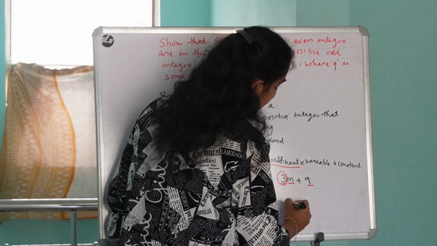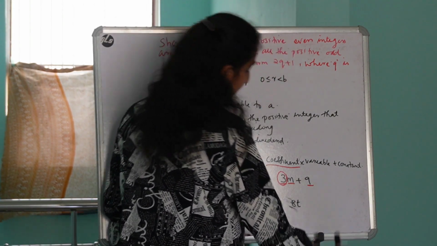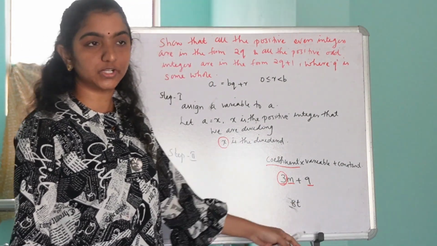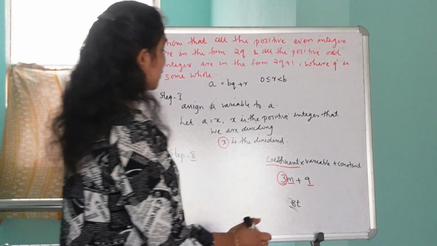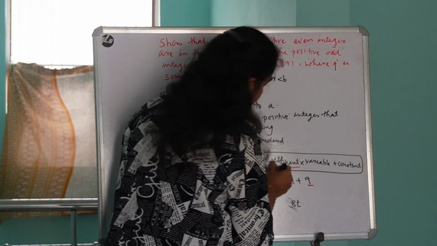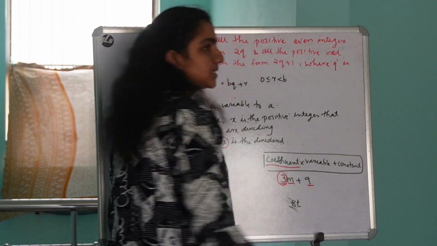Suppose the given expression is 8t. Okay. So in this form, there are two terms, that is coefficient into variable plus constant.